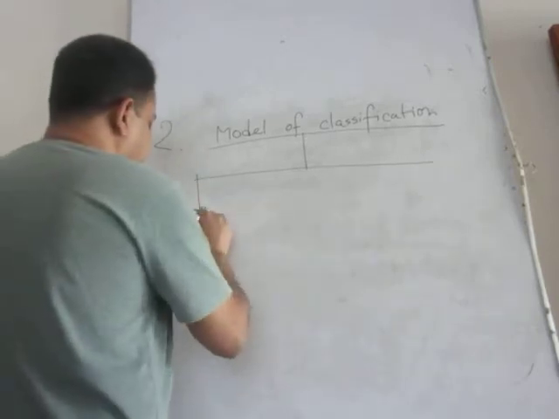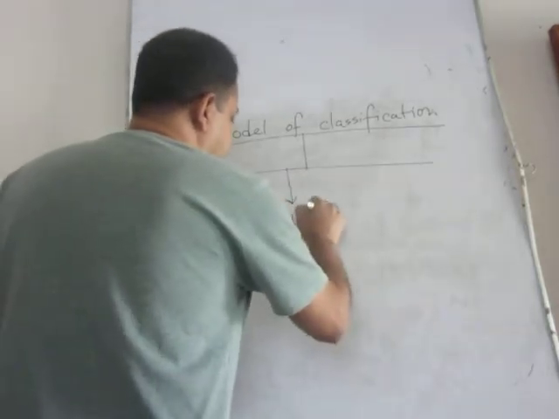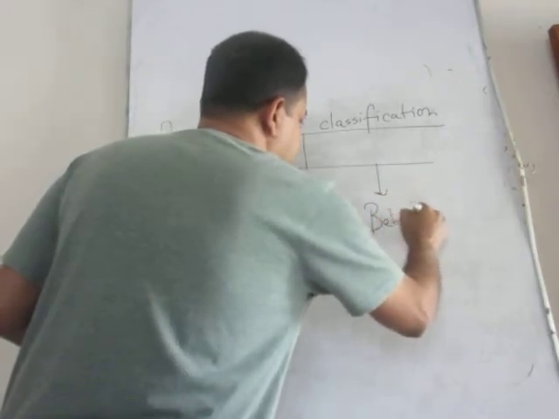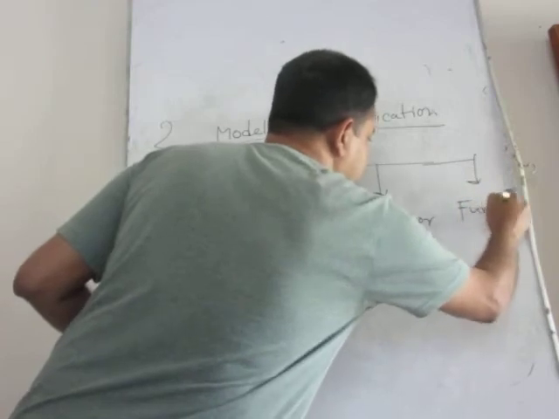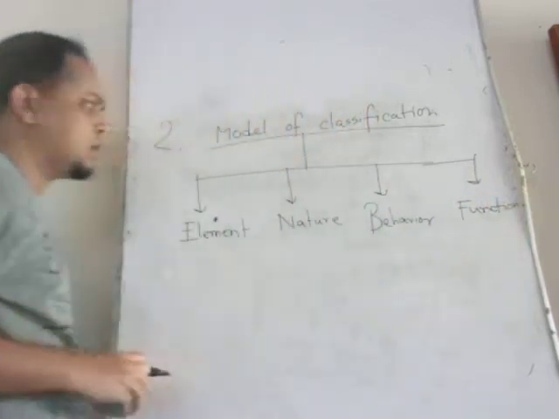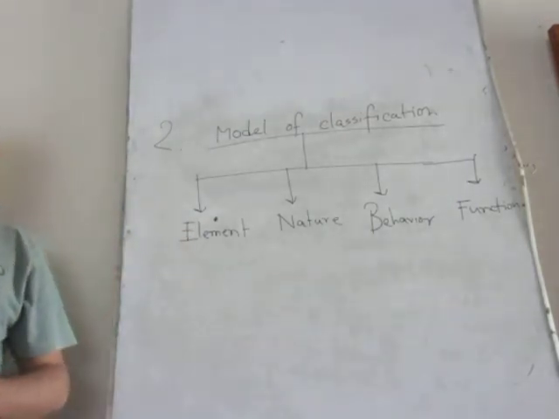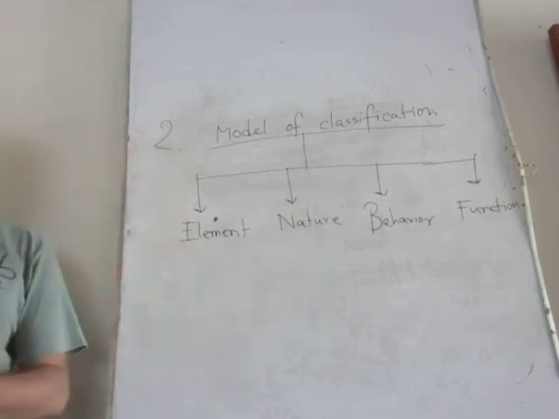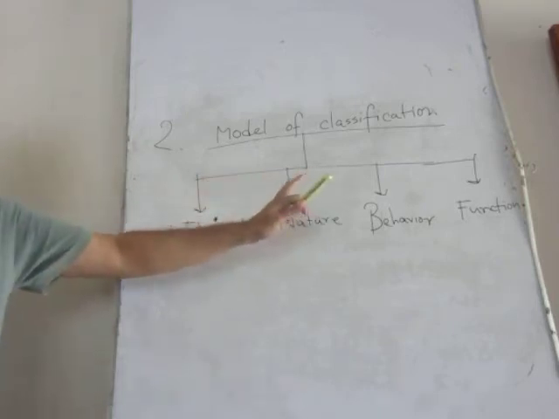element, nature, behavior, and at the end of the day, function. These are not the classification. These are the ways of classifying the cost. What kinds of cost? Organizational cost that you have to face to run your organization, to operate your business organization. Elementary basis. So these are the bases.